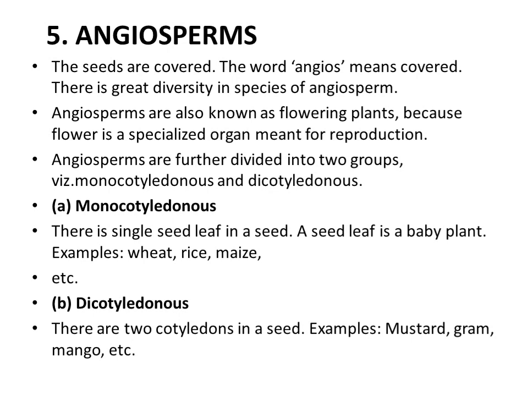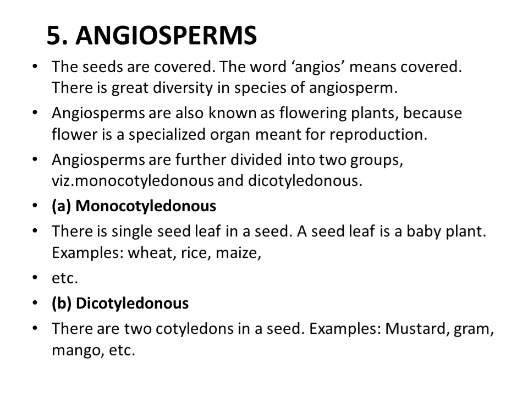Angio means covered and sperm means seed. Now these plants have a specialized organ, the flower, developed for reproduction. Angiosperms are further categorized into two classes, monocotyledon and dicotyledon. As the name indicates, monocotyledon seeds have only one cotyledon, a single seed leaf, which provides nourishment to the embryo, for example wheat, rice, maize. Dicotyledons have two cotyledons in the seed which provide nourishment to the embryo, for example mustard, gram and mango.